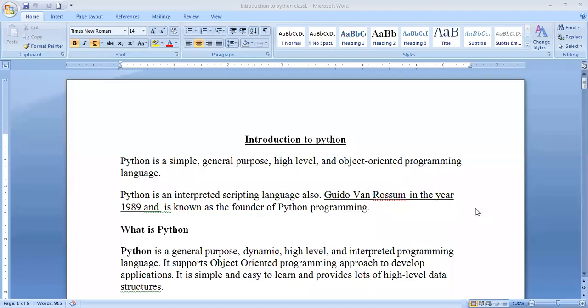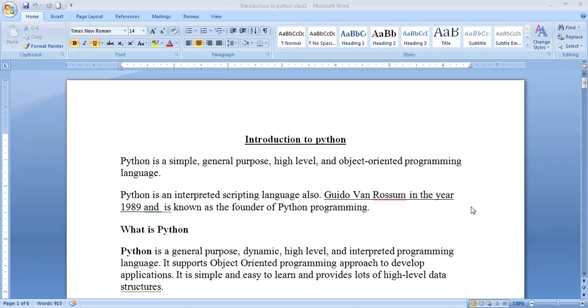This video talks about the Python course basic level. Before going to Python, let us see the introduction to Python. What is Python? Python is nothing but a simple, general purpose, high level and object oriented programming language.